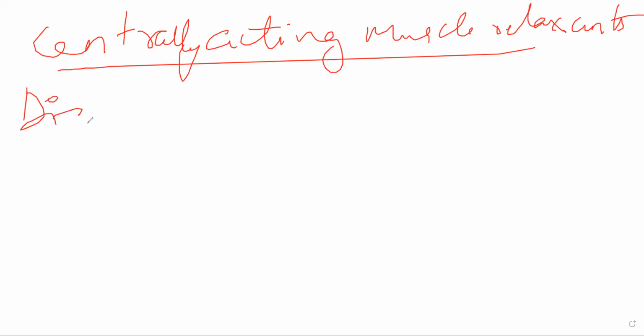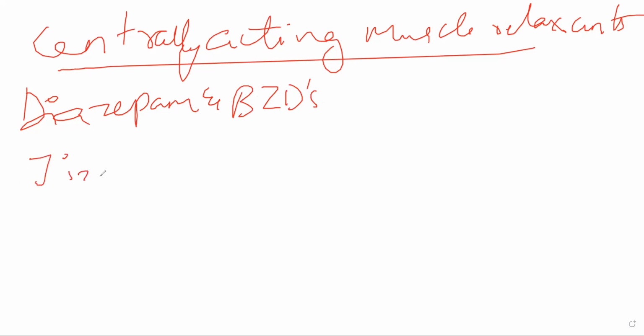There are others as well, diazepam and BZDs, benzodiazepines, the whole class itself. Benzodiazepines की, you can give baclofen, you can give tizanidine. Certain scenarios में अलग अलग drugs देते.